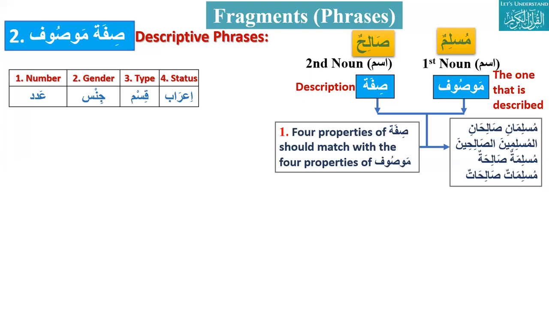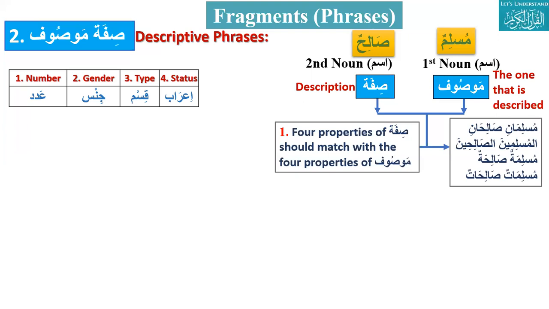Two verbs? Are you sure? I mean, two nouns. First, we should be very clear on this: we started with nouns, we discussed noun properties, then we discussed fragments, and all are about nouns. So these fragments are combinations of nouns. So mudaf, mudaf ilayh is a combination of two nouns.